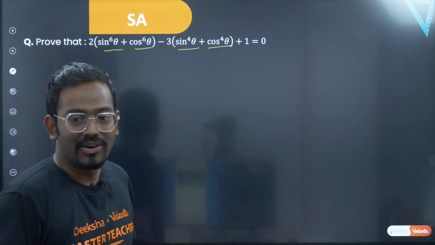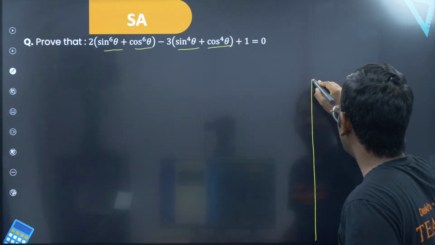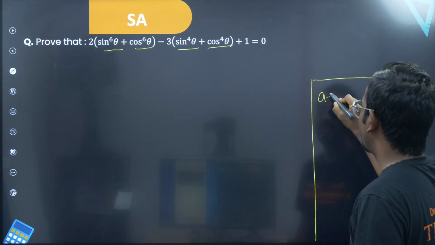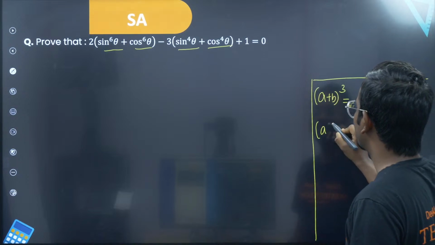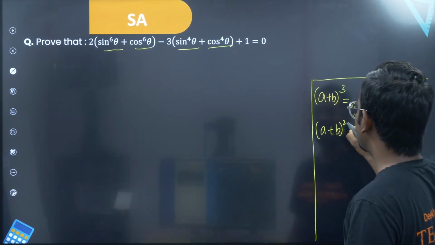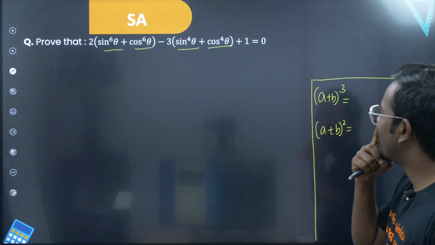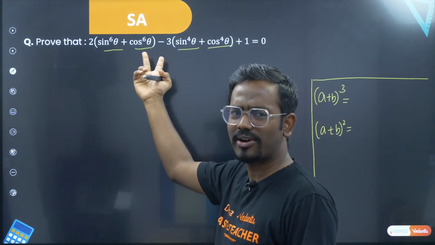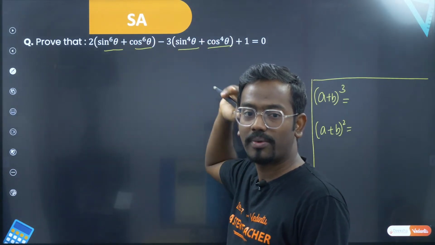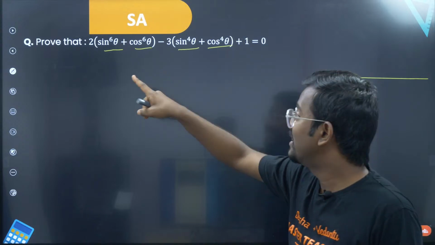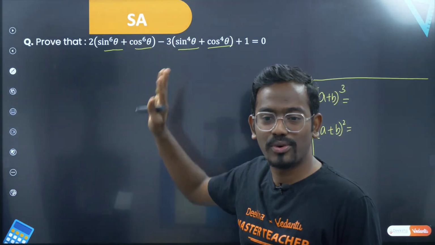Let's see. Okay, in order to solve this question, you should know two things. First thing, what is a plus b whole cube? The second thing is, what is a plus b whole square? Sir, why are you bringing all these things here? So you'll get to know. So see here something like sine square, cos square, sine square, cos square. Instead of square, you have power 6, power 6, power 4, power 4. So if I can write these things in terms of square, then my job is done. I can write 1, 1, 1, 1 and so on, right?